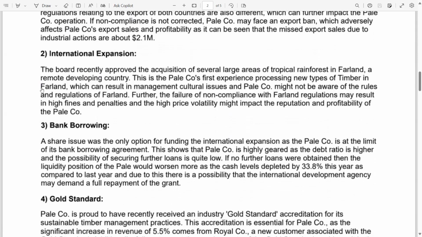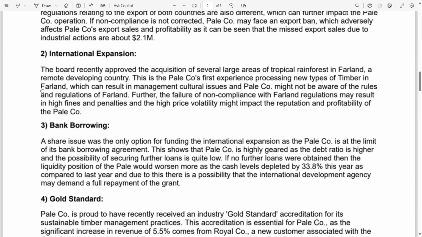Again, copy and paste it from the exhibit. This is the Pale Company's first experience processing new types of timber in farmland. Again, this line is copy pasted, which can result in management cultural issues in Pale Company. Why cultural issues? Because the Pale Company management are not familiar with their culture, and might not be aware of the rules and regulations of the farmland. Further, non-compliance with farmland regulations may result in high fines and penalties, and the high price volatility might impact the reputation and profitability of the Pale company.